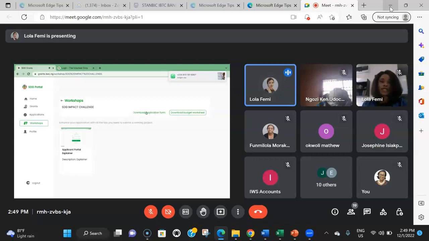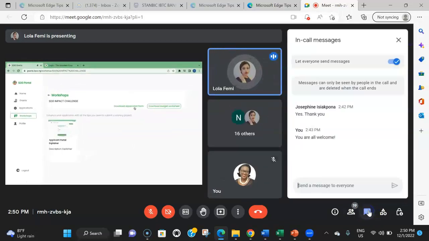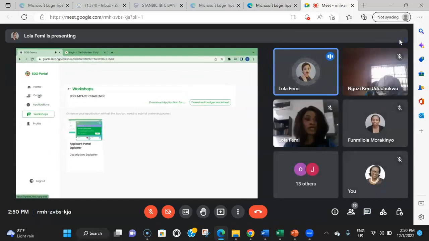In this place, I don't know if you can see where my mouse is, we have download application form. You can always click on this to download the application form. There are quite a bit of questions, so I know that some people might want to download it and run through it with your team and get your answers together before you come online and do it here.